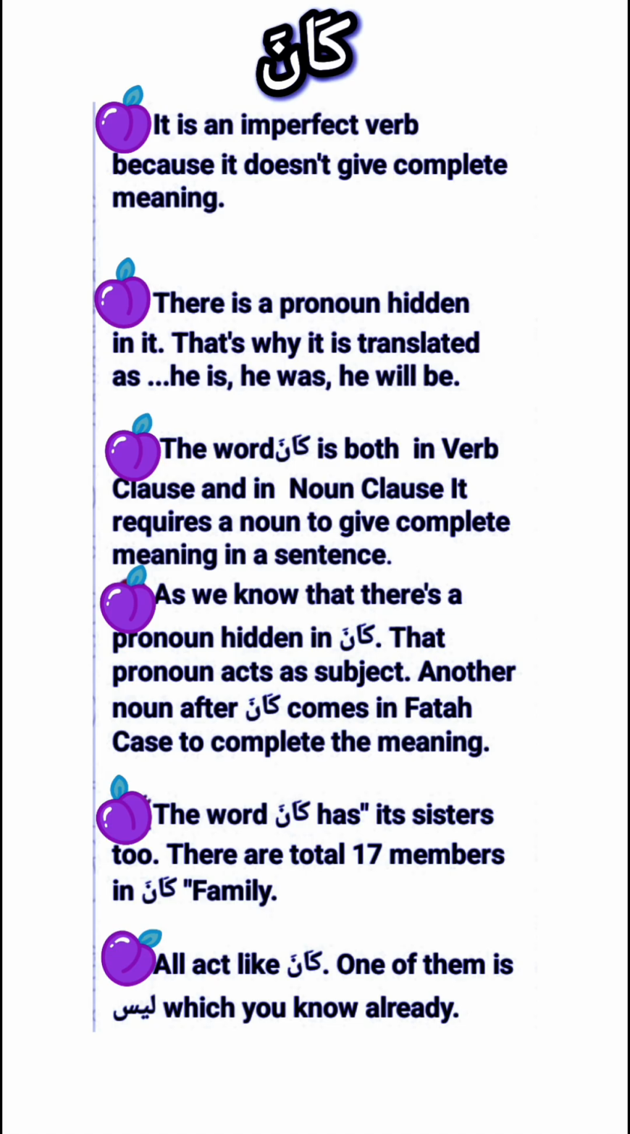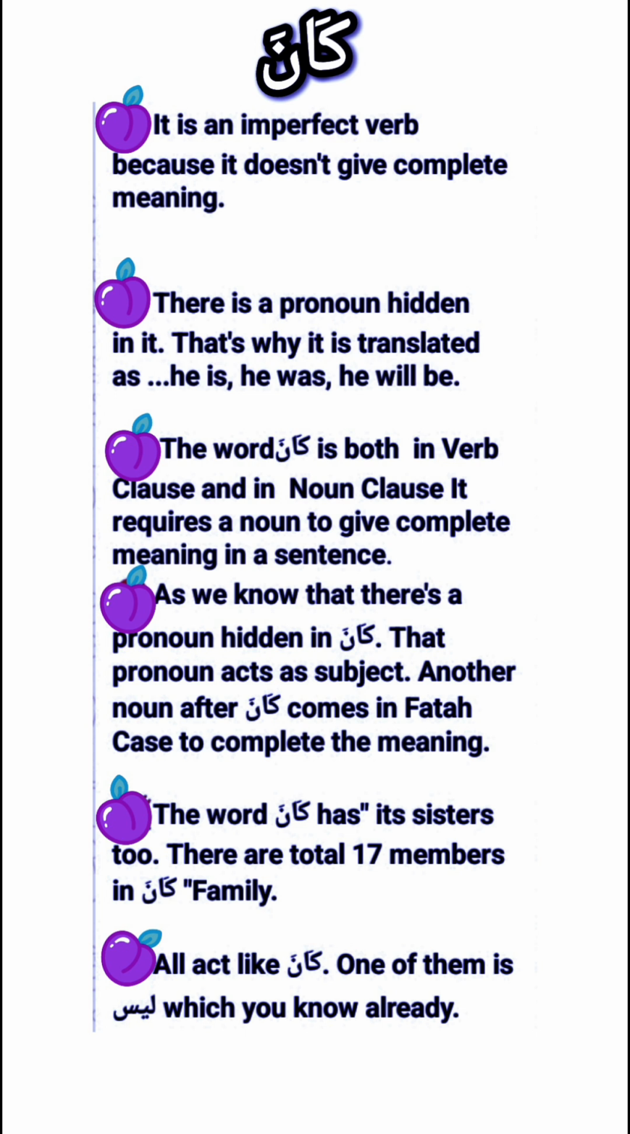It is an imperfect or incomplete verb because it does not give complete meanings. There is a pronoun hidden in it. That's why it is translated as he is, he was, or he will be. The word kana is both in verb clause and noun clause. It requires a noun to give complete meaning in a sentence. As we know that there is a pronoun hidden in kana, that pronoun acts as a subject. Another noun after kana comes in fatha case to complete the meanings.